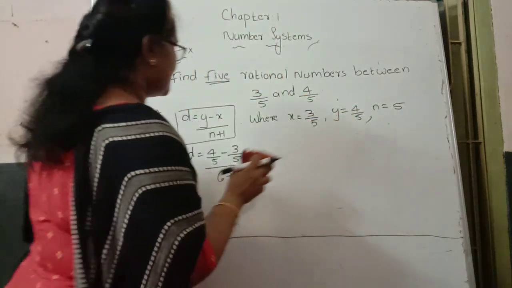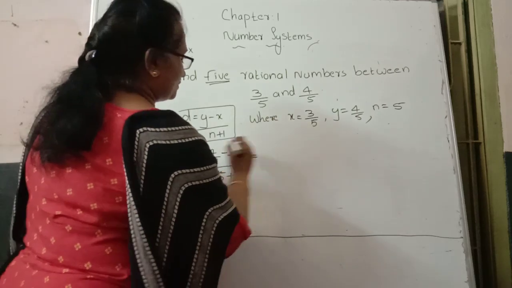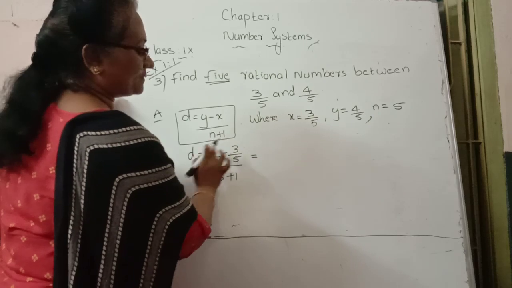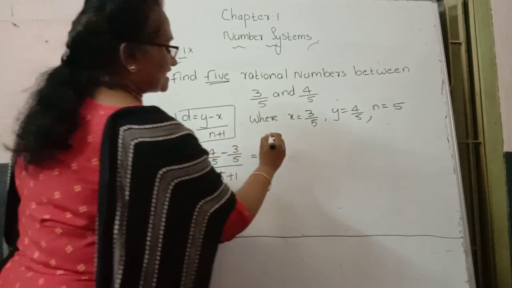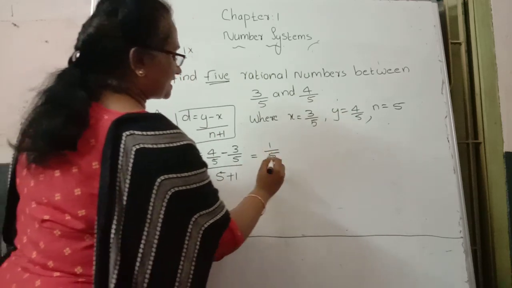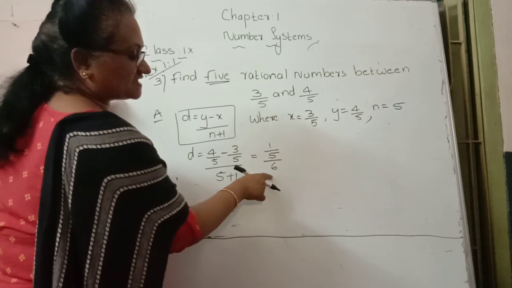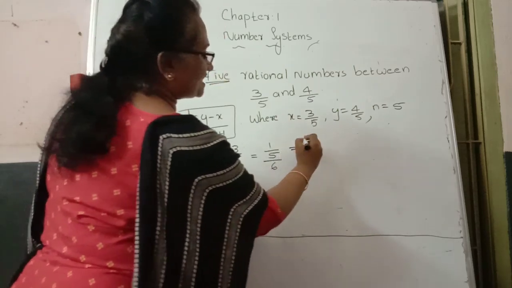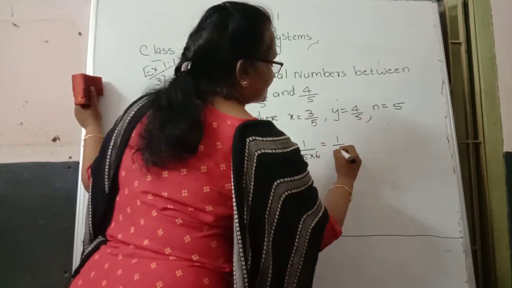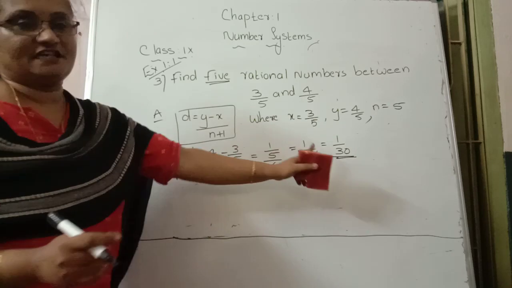That's why in place of n, 5 will be substituted. So 5 plus 1. The denominators are the same, that's why only the numerator part is subtracted. 4 minus 3 becomes 1, and the denominator stays the same, right? 5 plus 1 comes to be how much? 6. Then here, see, 5 and 6 are both in the denominator, that's why 5 and 6 are multiplied. So we get the answer as 5 sixes are 30. So 1 by 30 is our d value.